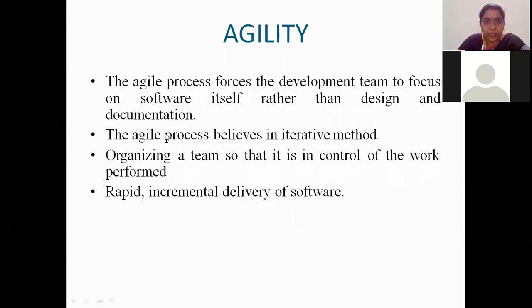And the agile process also always believes in the iterative method. If you are given a product to develop, it will not take long to develop by using agility. Why? Because we'll always have short terms and we are going to release that product in an iterative fashion. Not all of the product is released at a single time, but by different increments we are going to release that product, right? So it always believes in iterative methods rather than the traditional single version methods.